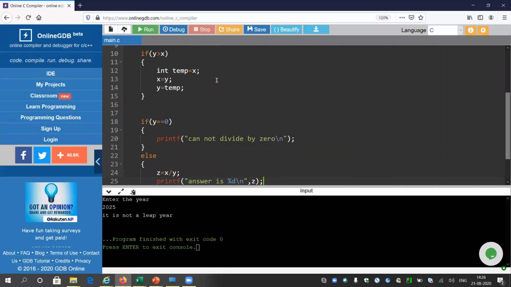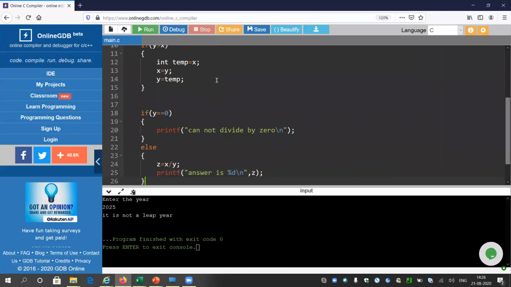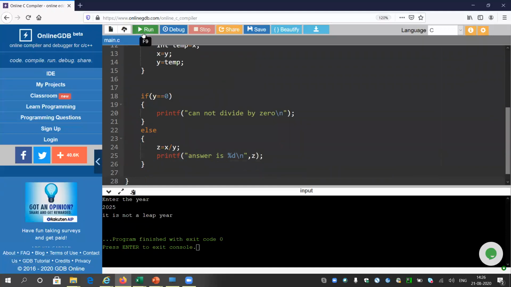\n basically prints a new line, means hit enter after printing the message. Anyway, no need to focus on that. So it is a program. Let me run the program first. Suppose the inputs are 25 and 100. What will it do? It will swap the values, because 25 will be inserted into the variable x and 100 will be inserted into the variable y. So it will first swap the values. x will hold 100 after swapping, and y will take the value of 25 after swapping. So now the answer should be 4.